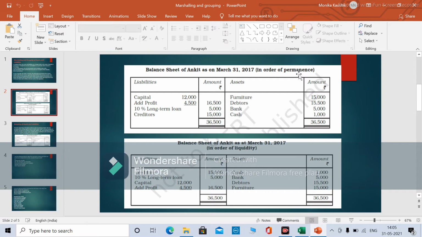This is on the basis of permanence nature: furniture, debtors, bank and cash. So cash is the most liquid asset, then bank, we will have to go to the bank and then convert, and then debtors will give us, and the furniture we will have to sell. So in this way, this is called the permanence nature. Okay, here in the liability form also. Now on the basis of liquidity we will arrange most liquid asset first and then the order will go on. Okay, so these are the differences.